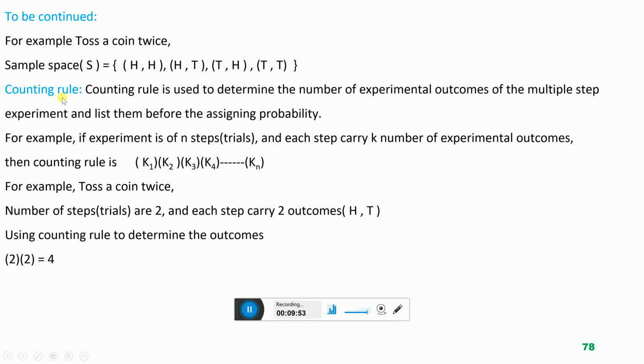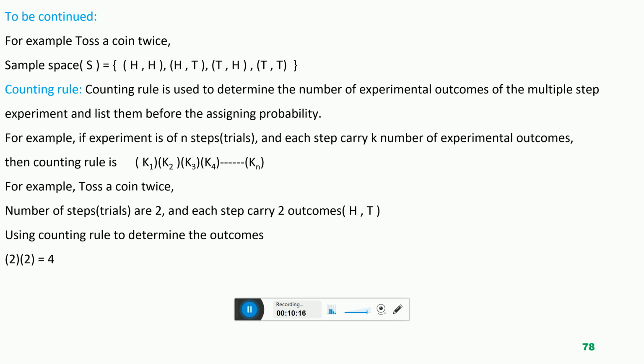Counting rule. Counting rule is a statistical measure that we can use to determine the number of possible experimental outcomes of an experiment.